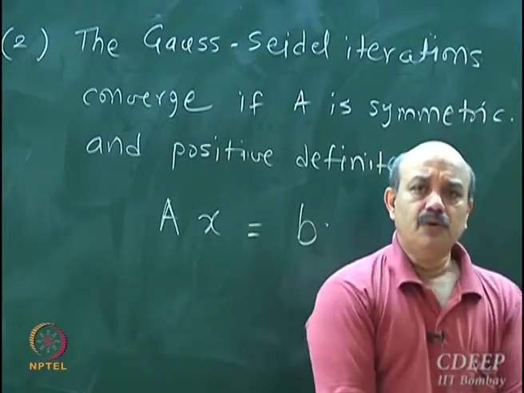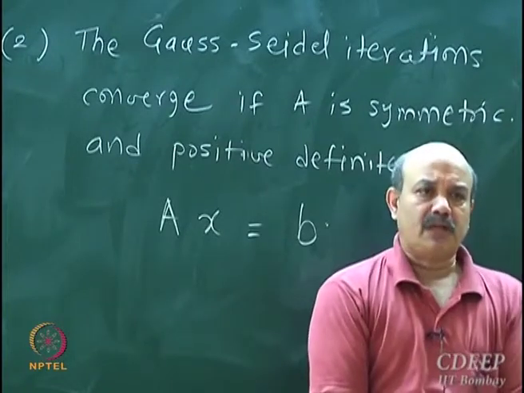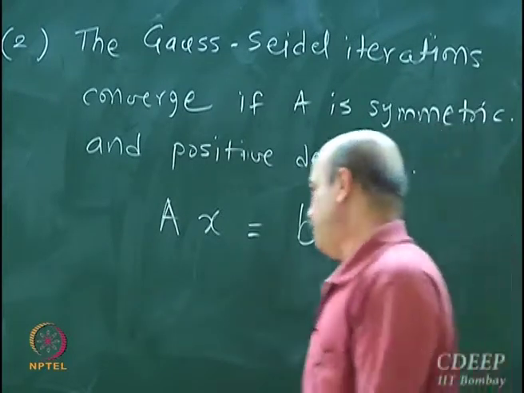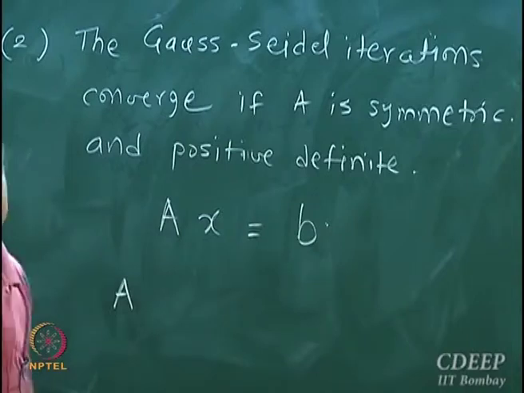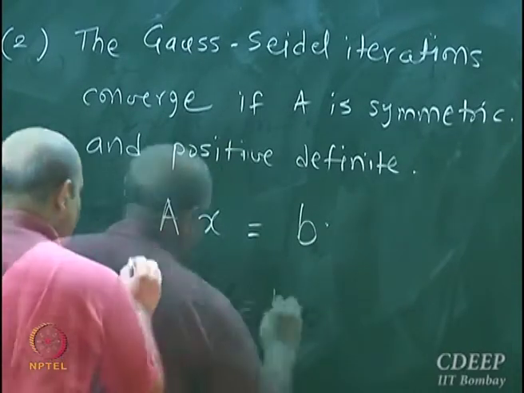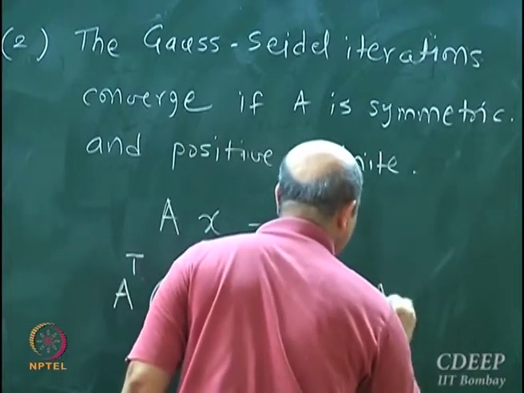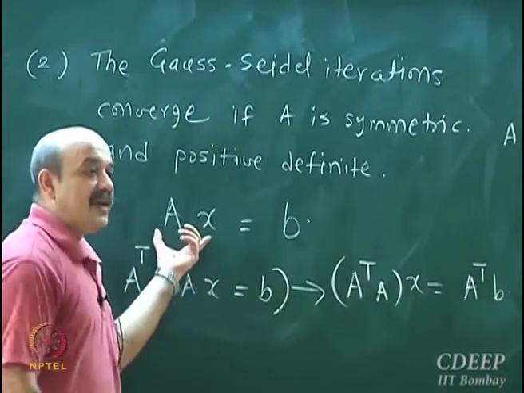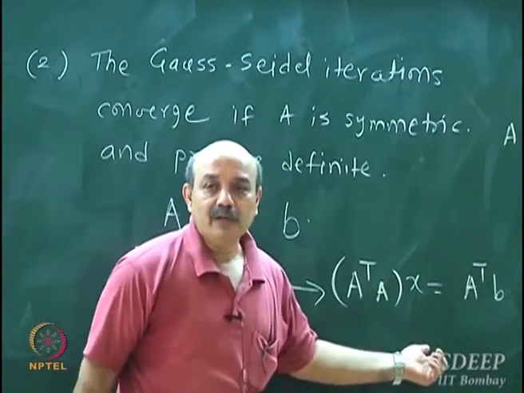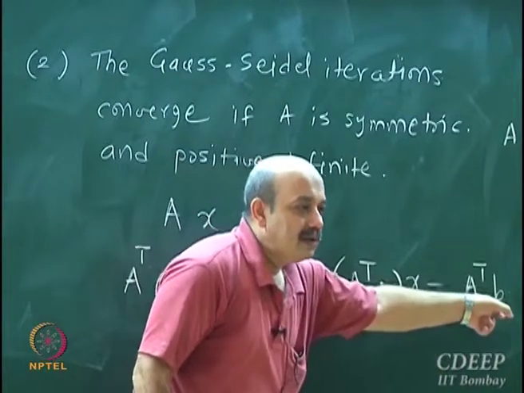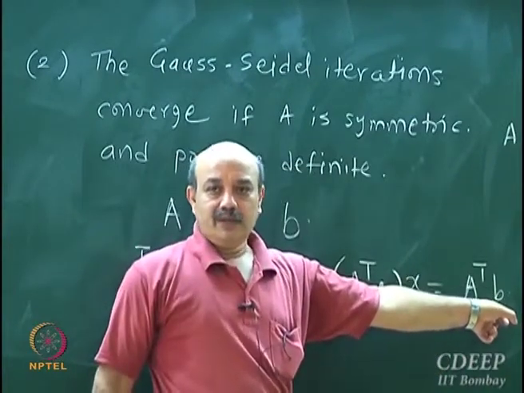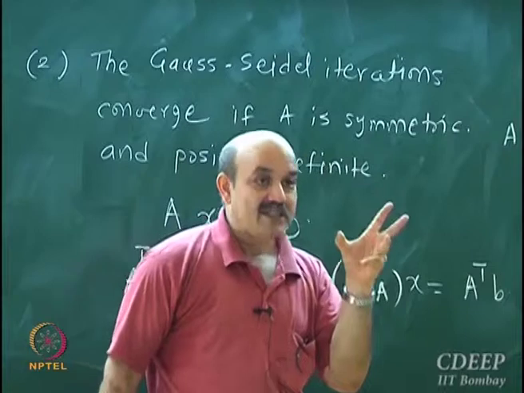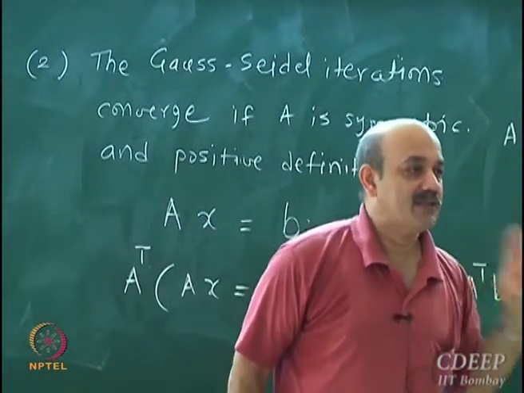Is there something that I can do to convert this problem into one with a symmetric positive definite matrix? Very good, excellent. I just pre-multiply this equation with A transpose. So this gives me A transpose A. I don't have to solve Ax equal to b. I can instead solve A transpose A x equal to A transpose b. I am guaranteed convergence. So I am using my theory to change the problem in such a way that I am guaranteed to get a converged solution.